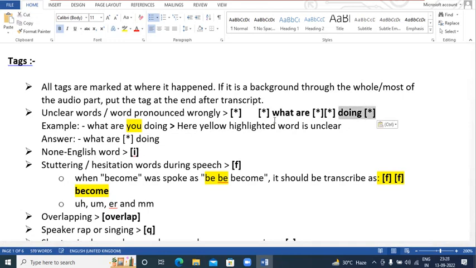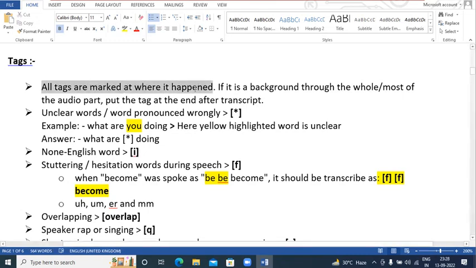Okay, so now this is the meaning that all tags are marked where it happened. So we just learned how you need to mark the tag. Here we have given one example, "what are you doing?" Okay, so here the yellow part is unclear, so this is the answer.